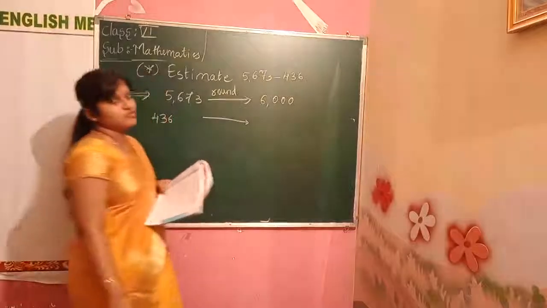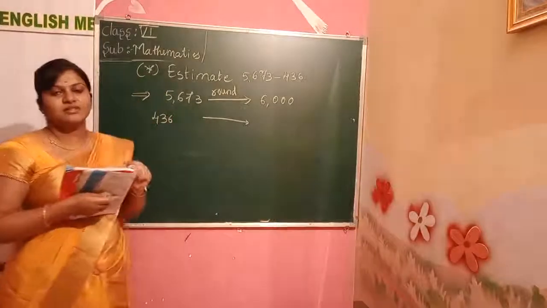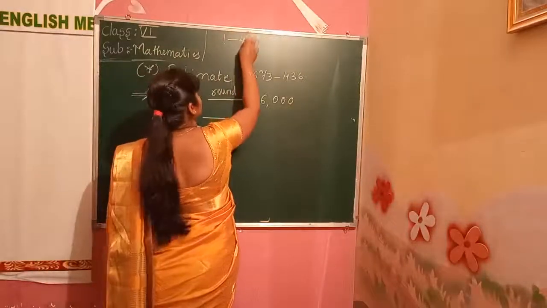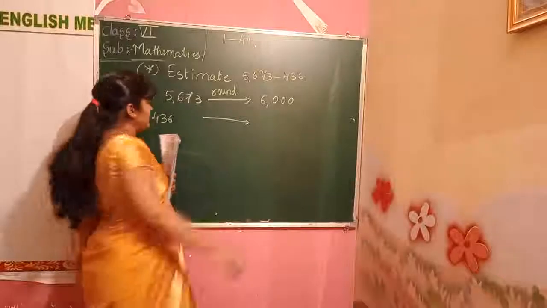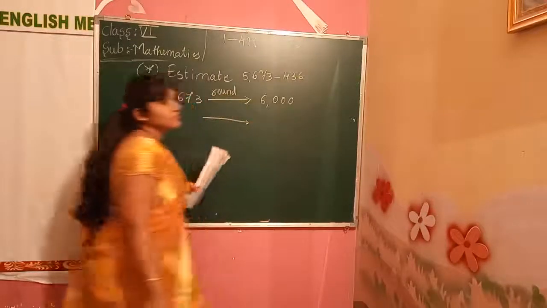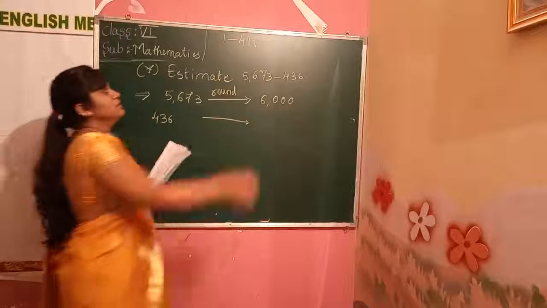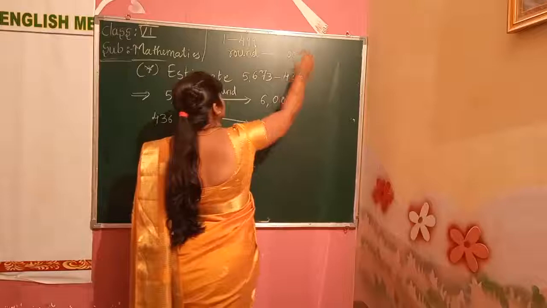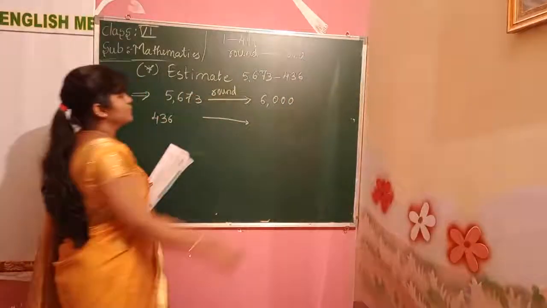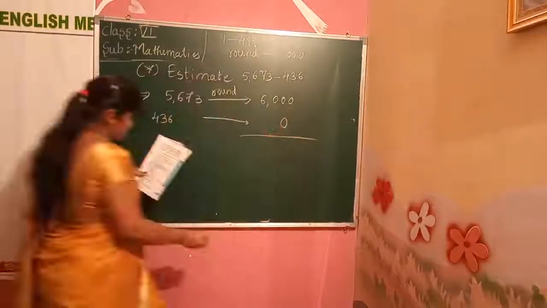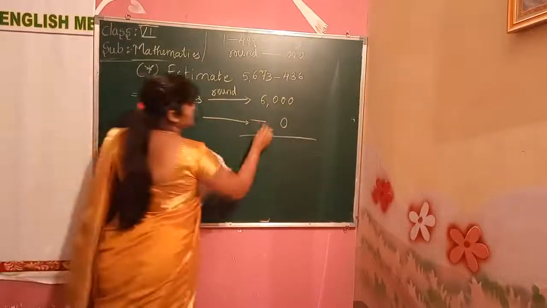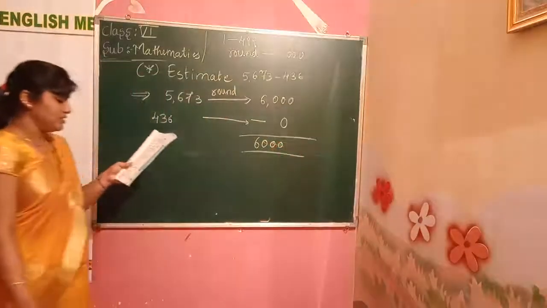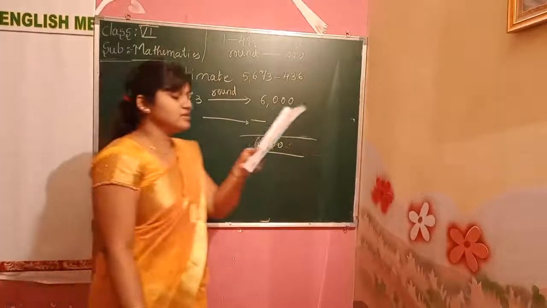436, we have to round off to the 1000, but we have a 436, so it is lesser. When it is less than 500, it becomes what? It becomes 0 because we are rounding off to 1000. So we have a 0 here. Now subtract these two. We get 6,000 itself. This is not a reasonable estimate.